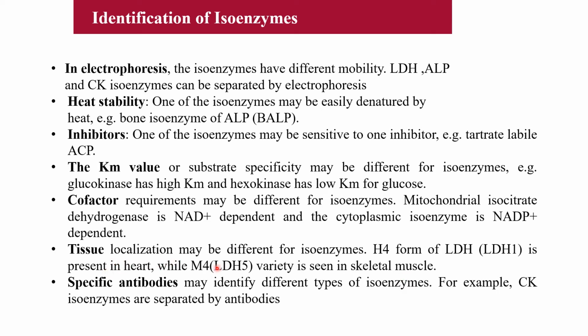Tissue localization may be different, cofactor requirement different, Km value may be different, inhibitors may be different, and heat stability may be different, and electrophoretic mobilities can also be different, so that they can be identified or separated by electrophoresis. So these are the various points by which isoenzymes can be identified.